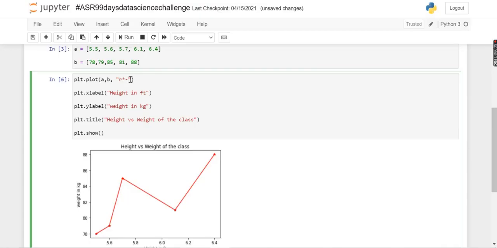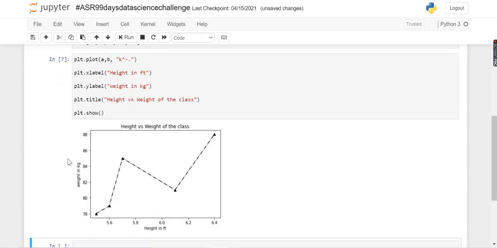And finally, now let's create a new plot by changing our format string. So now let's say I need a black colored, arrow marked and dash dotted plot, and here it is.